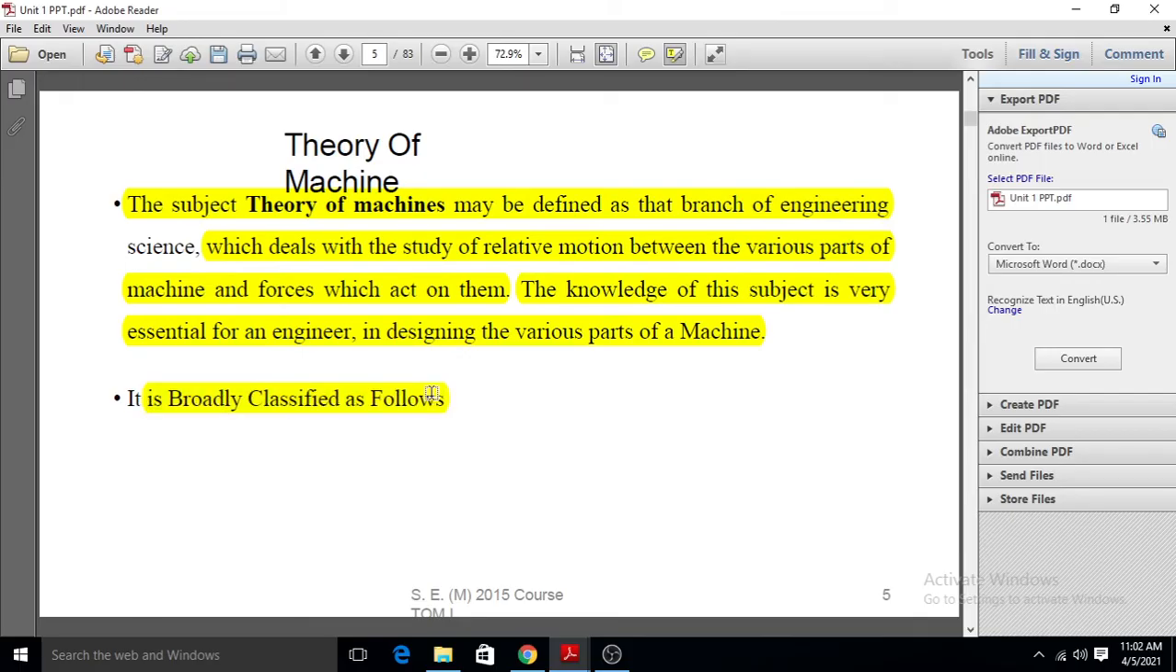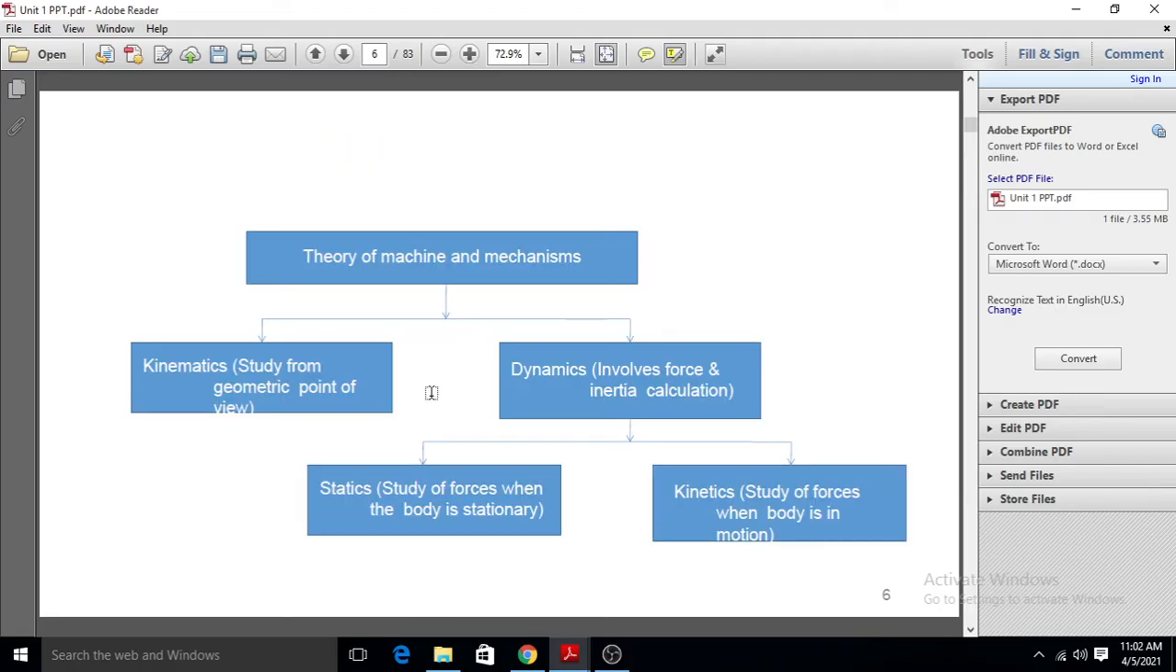Okay, so theory of machine is broadly classified as follows. This subject is divided into two main parts: the first is kinematics and the other is dynamics. The theory of machine and mechanism is divided into these two main parts, kinematics and dynamics. So first of all, we define the theory of machine. What is the definition of theory of machine?